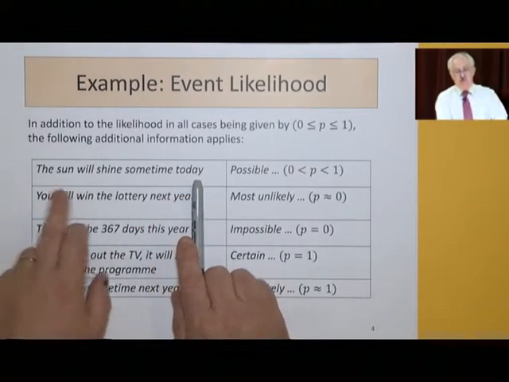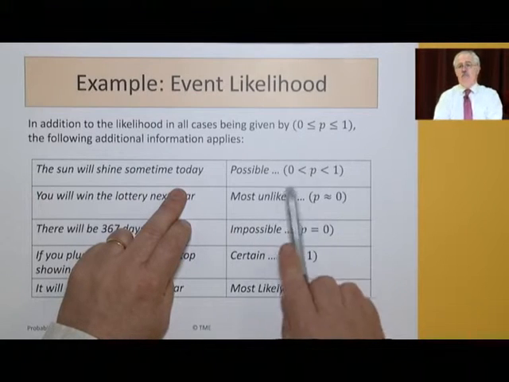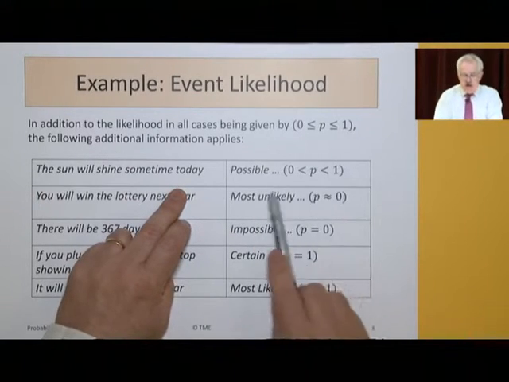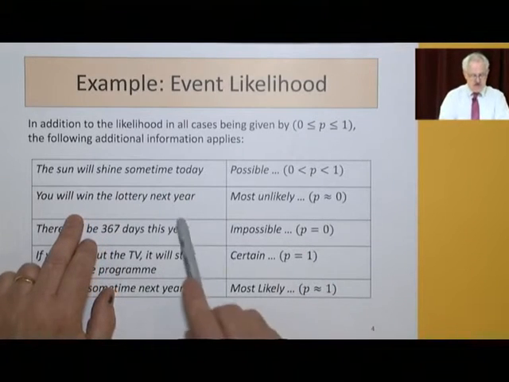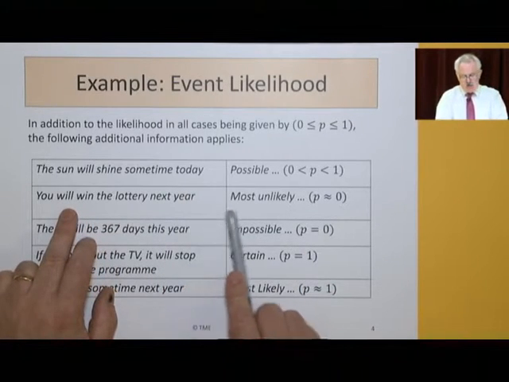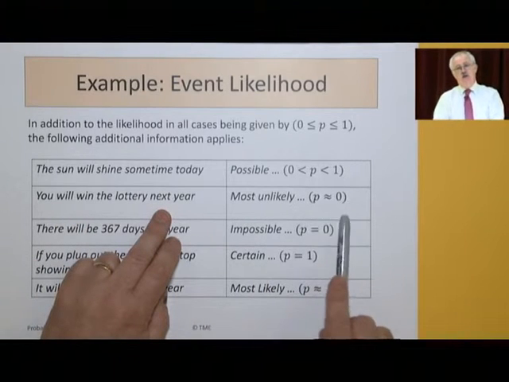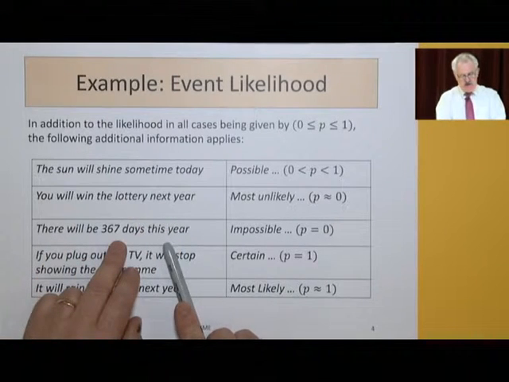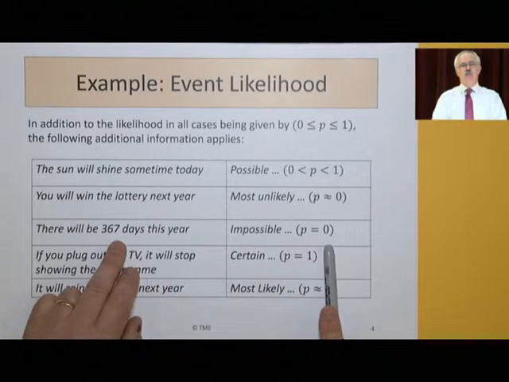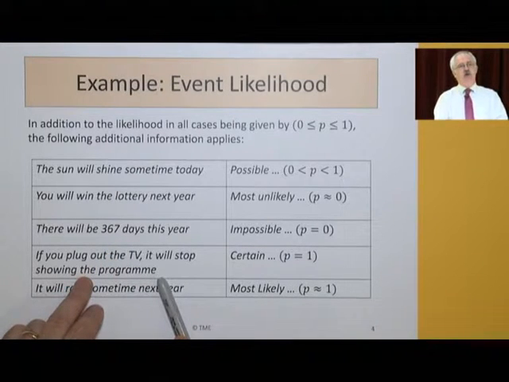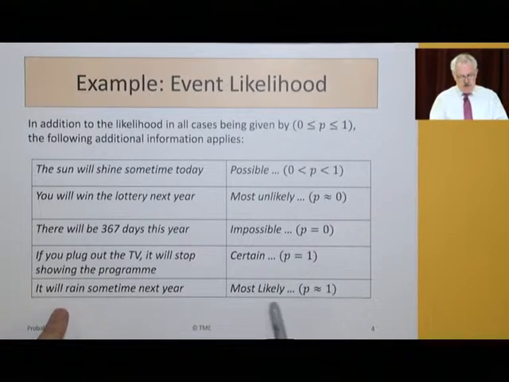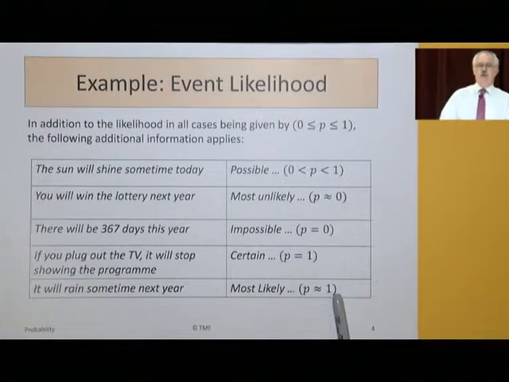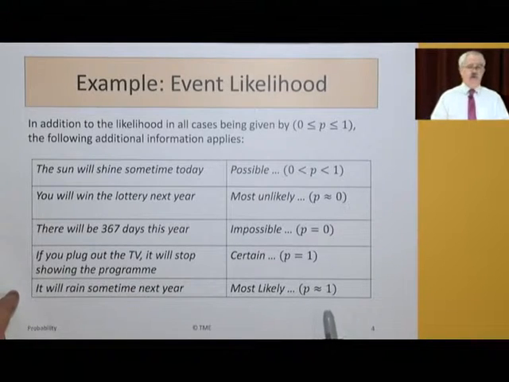The sun will shine sometime today. It's possible. Depends on where you're at. If you're talking about Dublin, yeah, it's a good chance today, given that it's the season it is. You will win the lottery next year. It's most unlikely. It's not equal to 0, but it's roughly 0. There will be 367 days this year. That's impossible. If you plug out the TV, it'll stop showing the program. Pretty much, I think, or you'd get very scared. Certain. And then it'll rain sometime next year. That's pretty likely. It's not impossible, but it's up there at the 1, I think.